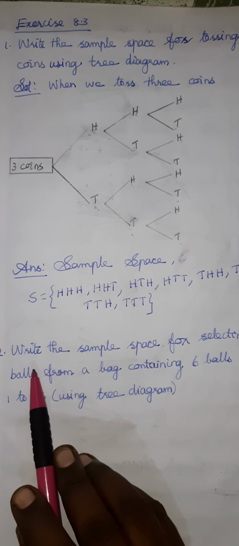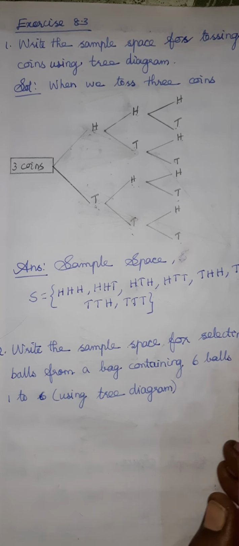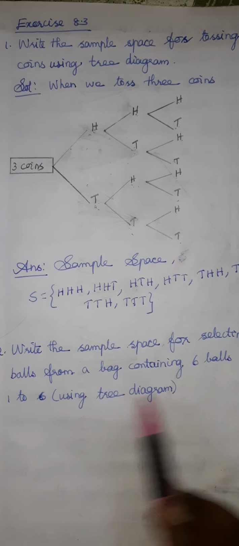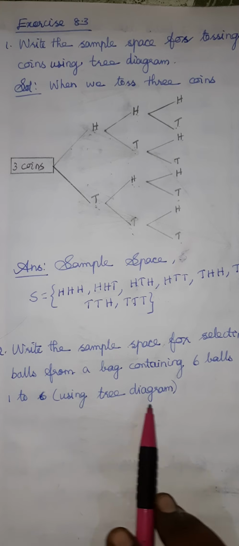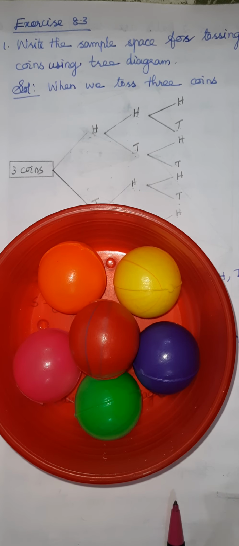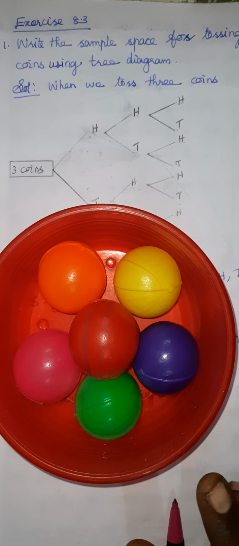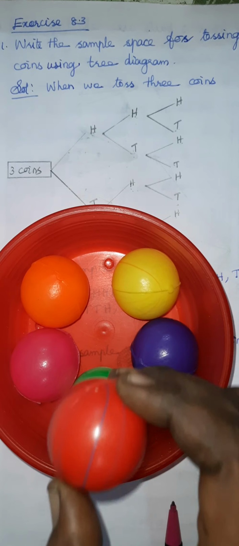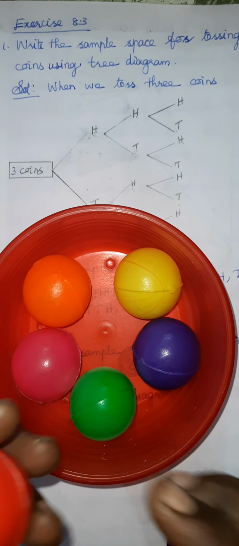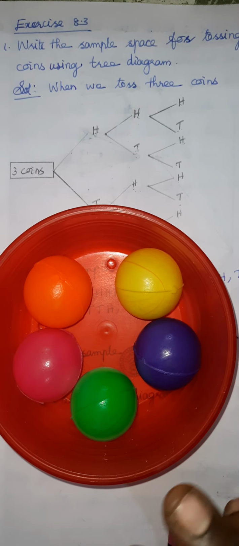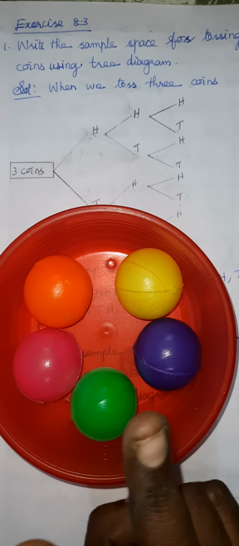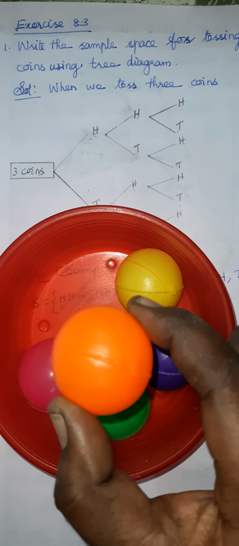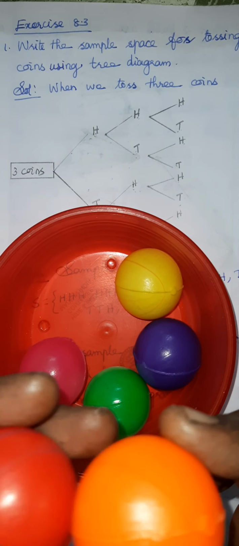Next one, second question. Write the sample space for selecting 2 balls from a bag containing 6 balls numbered 1 to 6. Okay, totally 6 balls in a bag. Now listen, I kept 6 balls, but the balls are not numbered, they are different colors, so you can understand. First I am choosing the red ball. Okay, that I kept in my left hand. Then our choice is, out of 6 balls, you have to choose 2 balls. Okay, then I am choosing the orange ball. So that is one of the chances, red and orange.